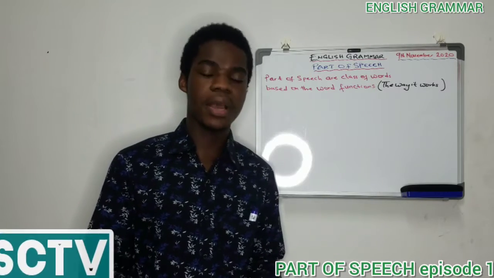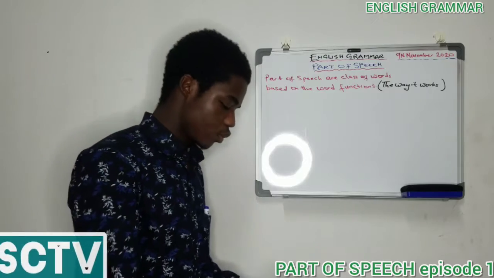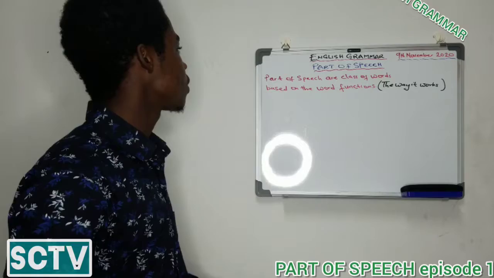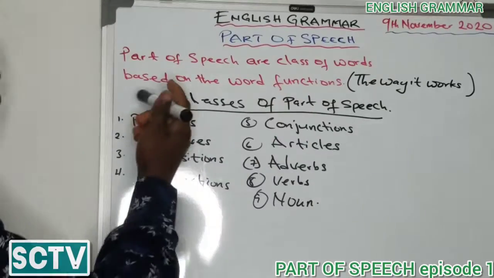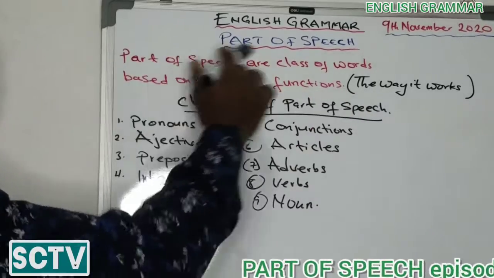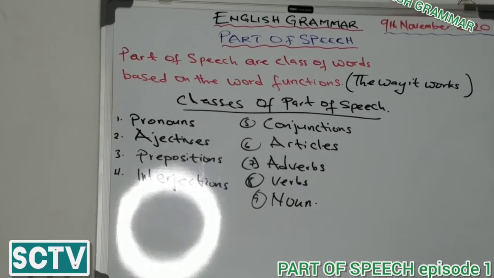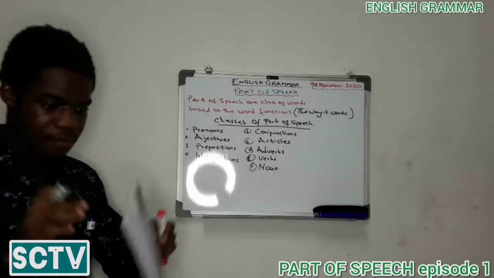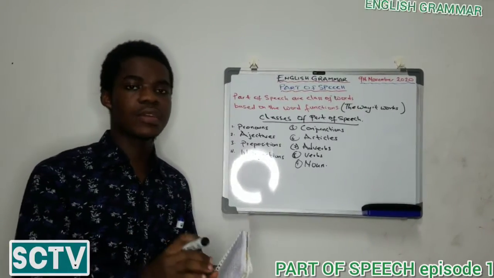So let's look at the part of speech we have. We say part of speech are a class of words based on the word function.